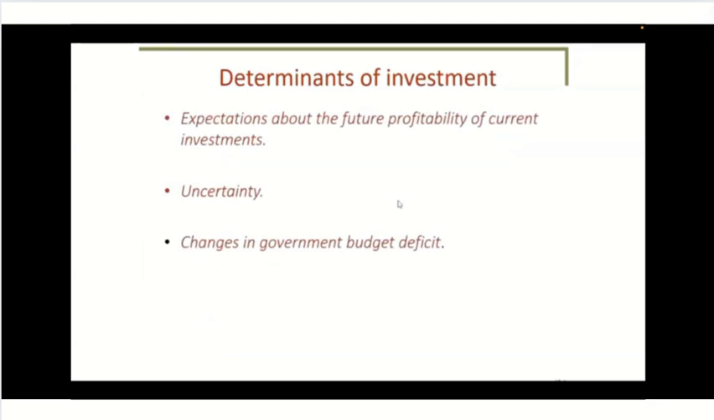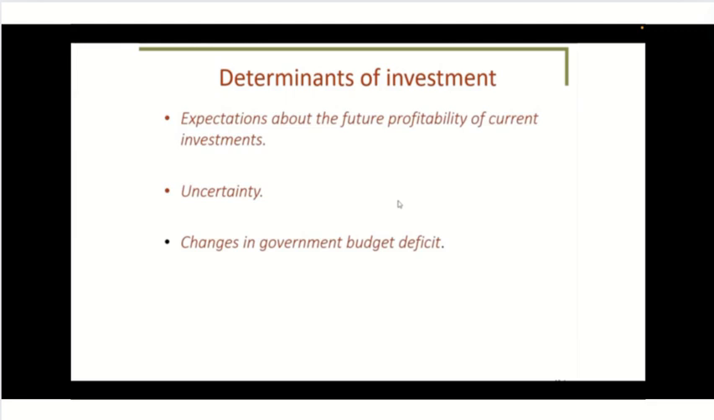Now we're going to look at the determinants of investments. Expectations about future profitability of current investments is the first one on the list. If the profitability is expected to be high, then investors are more inclined to make investments.